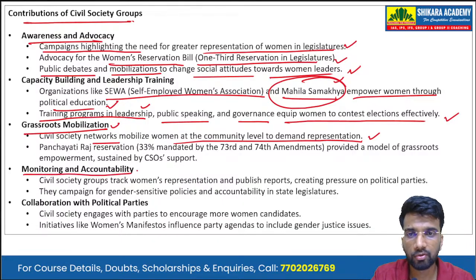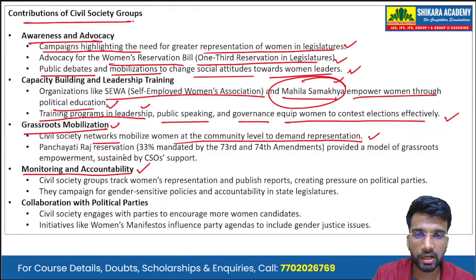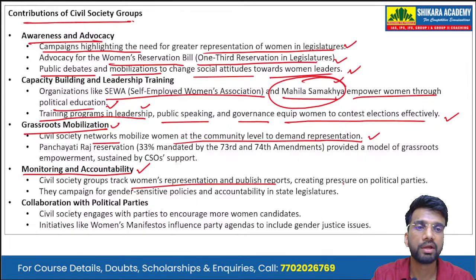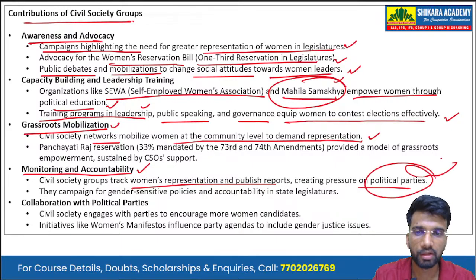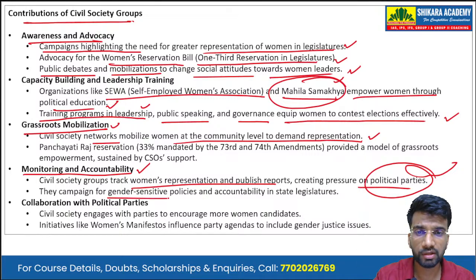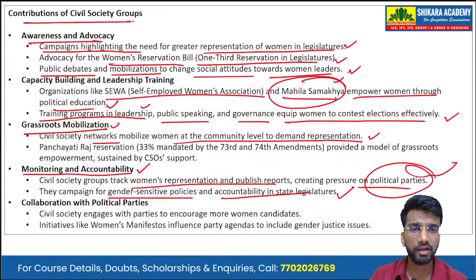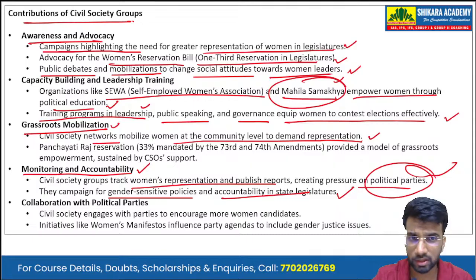Then there is monitoring and accountability. The civil society groups track women's representation and publish reports, creating pressure on the political parties. And they campaign. Okay, these civil society organizations, NGOs, they campaign for gender sensitive policies as well as accountability in the state legislatures. Finally, these civil society groups are involved in collaboration with the political parties.